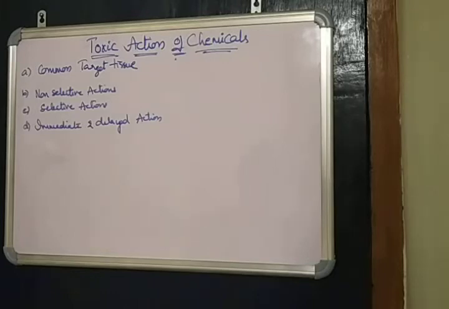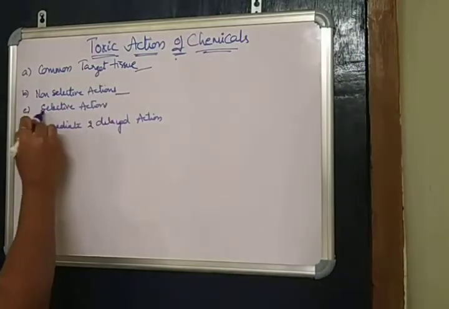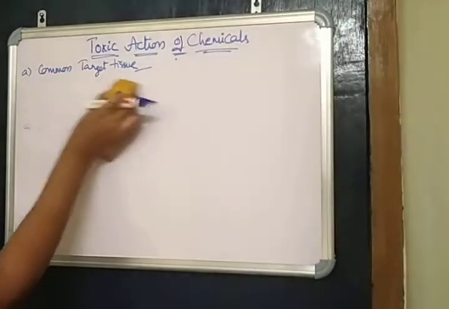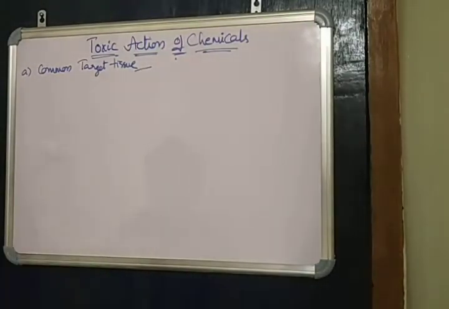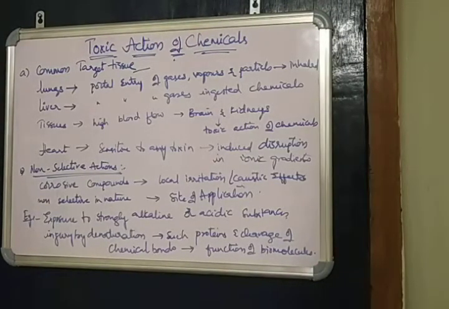The toxic action of chemicals is of four types. They are common target tissue, non-selective actions, selective actions, and immediate and delayed actions. Let us see about the common target tissue. First one is common target tissue.